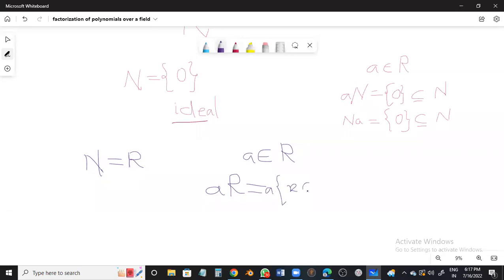For the time being, let us denote it this way: I collect all X over here such that X belongs to R. Is it so?